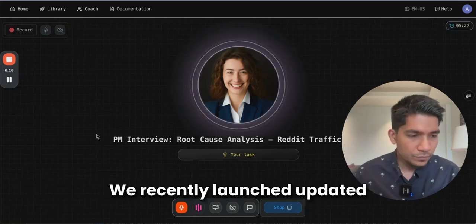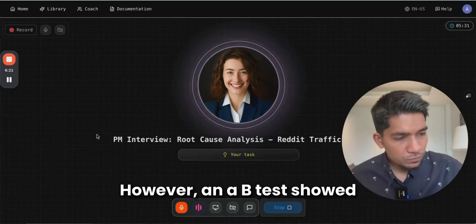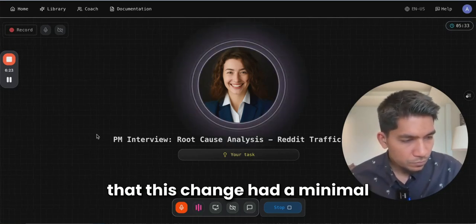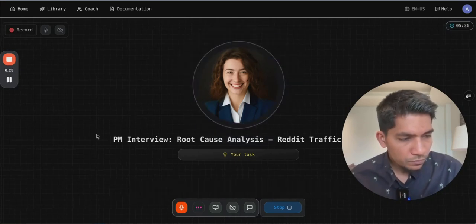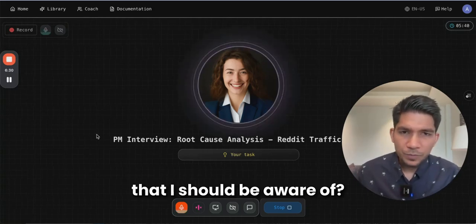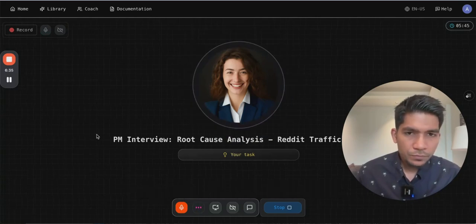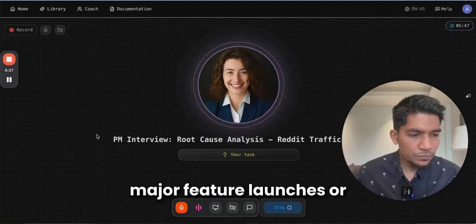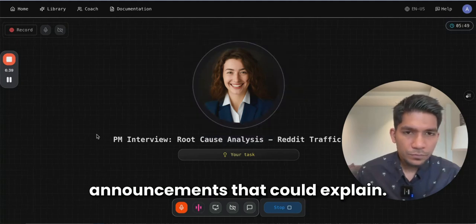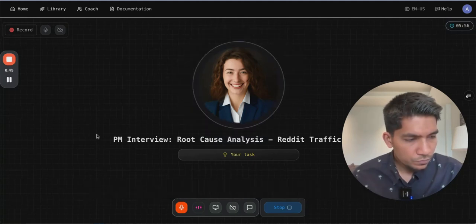Yes, we recently launched updated comment and upvote buttons. However, an A/B test showed that this change had a minimal impact on user behavior. Interesting. Any other sort of feature that I should be aware of? Additionally, we haven't made any recent changes to our feed. No, there haven't been any other major feature launches or announcements that could explain the traffic drop. Buttons are the only significant product changes recently.